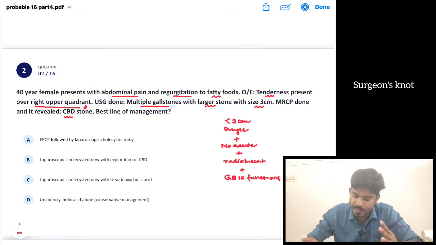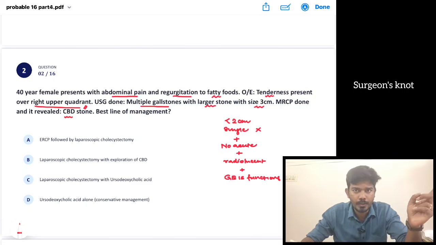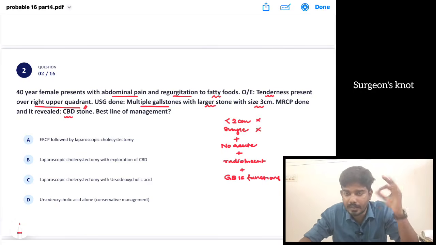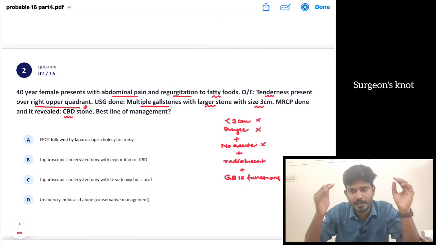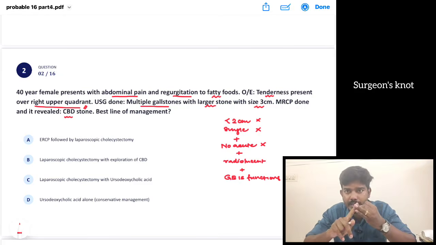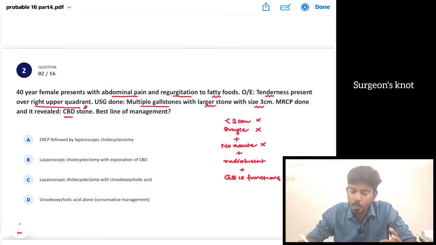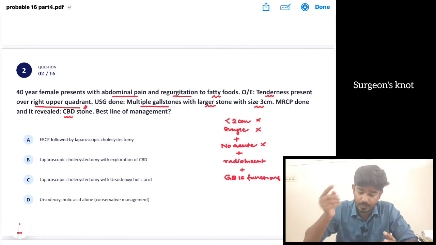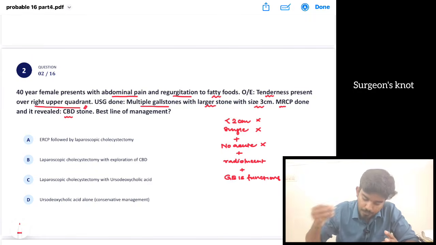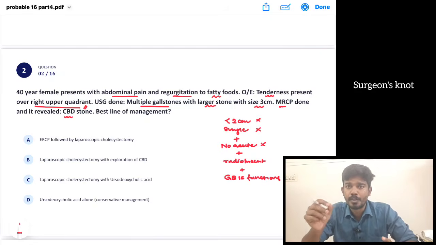But here we are seeing there are multiple gallstones, so one point is out. The stone size is 3 cm, so two points are out. Then the patient is presenting with abdominal pain in the right upper quadrant, regurgitation, so acute symptoms are present. So we have to do surgery for the gallbladder stone also. Then what extra point have they given? MRCP has been done and it reveals a CBD stone. There is a CBD stone, so what is the management?